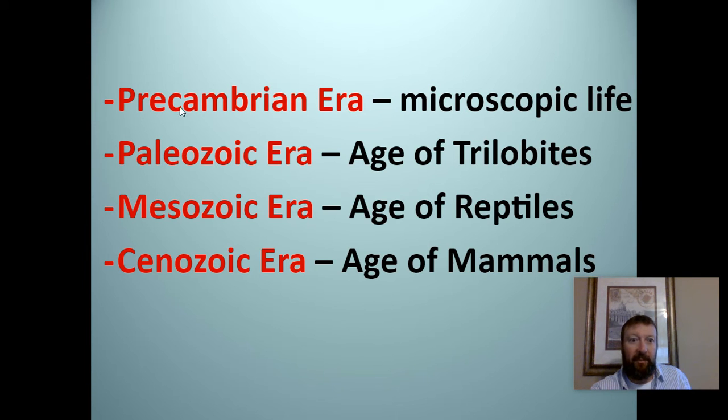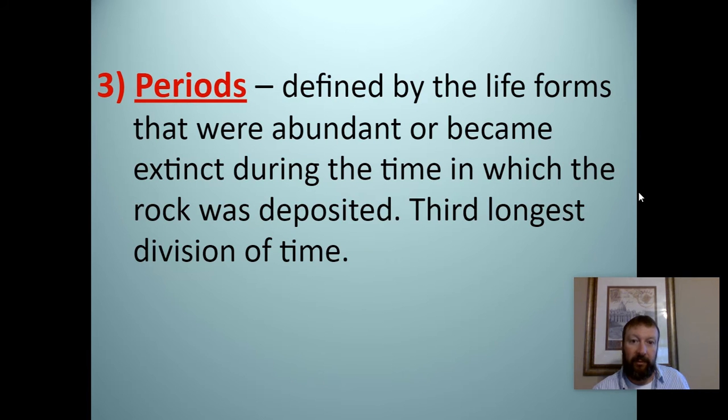So we look at Precambrian, pre meaning before, Cambrian meaning life, before life. We do know there's microscopic life that existed in the Precambrian time period. The difference is it didn't have hard parts, so it didn't show much in the fossils that we talked about last week. The Paleozoic era is the age of the trilobites. A lot of times it's considered the age of the fish because it's more of a marine environment. Mesozoic era is the age of the reptiles. And then the Cenozoic era, which is the most recent, is the age of the mammals. So like I said, major evolutionary changes.